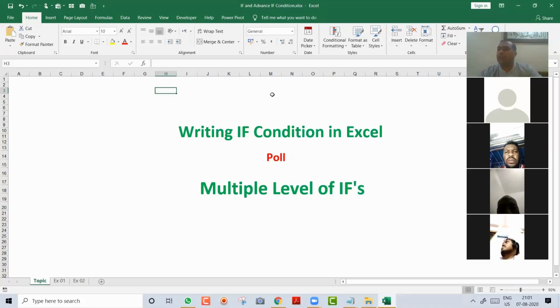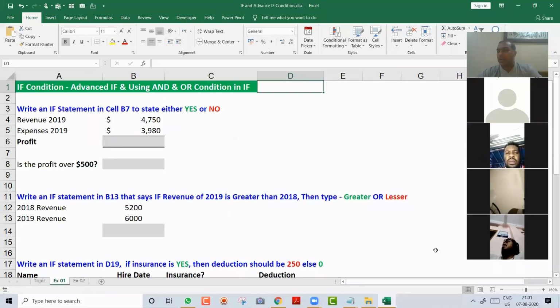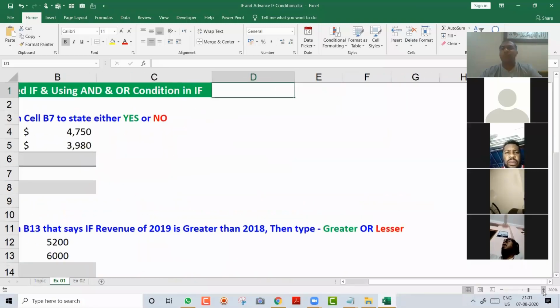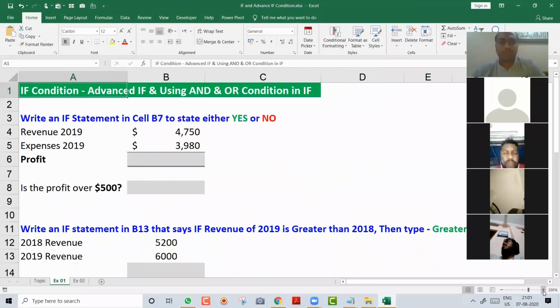I will not introduce much about me. You can find it on the WhatsApp group. I will share my LinkedIn profile. So here we will do the core learning. I'm going to the EX01 and let's start with the session. And I promise you, every minute you will learn something new.